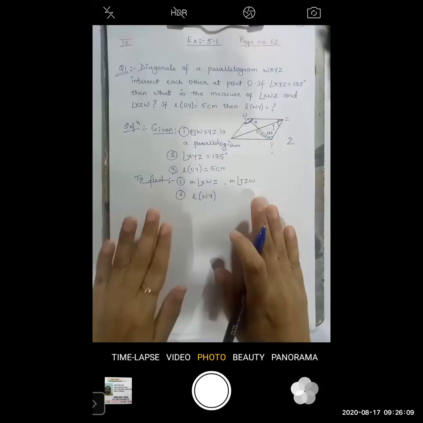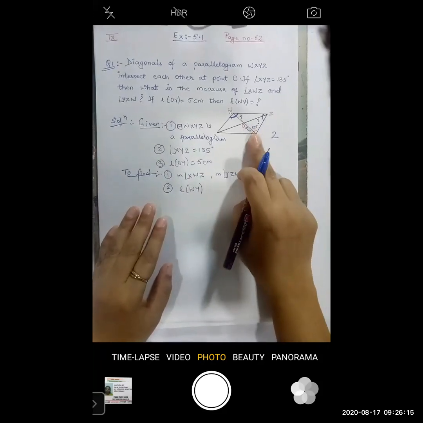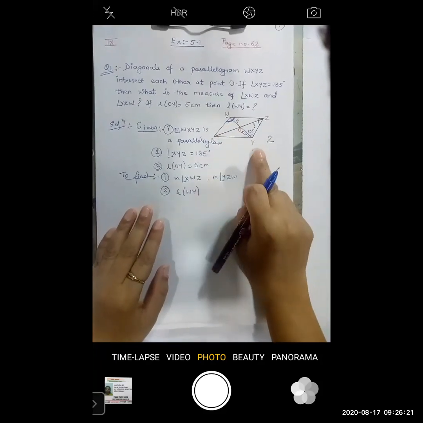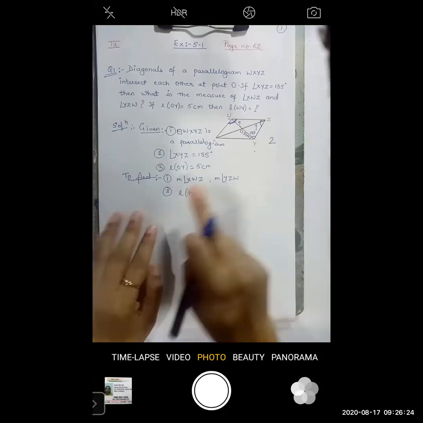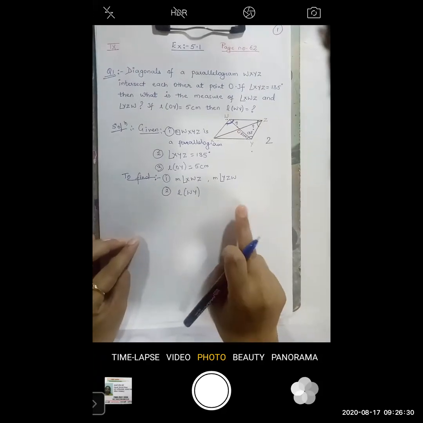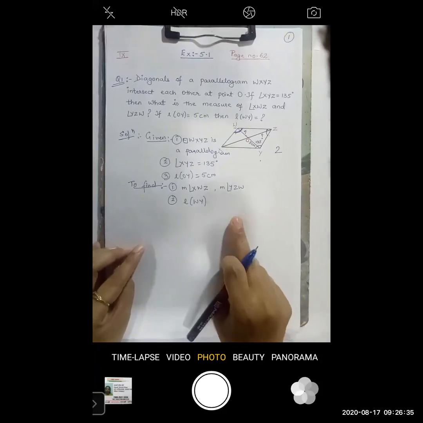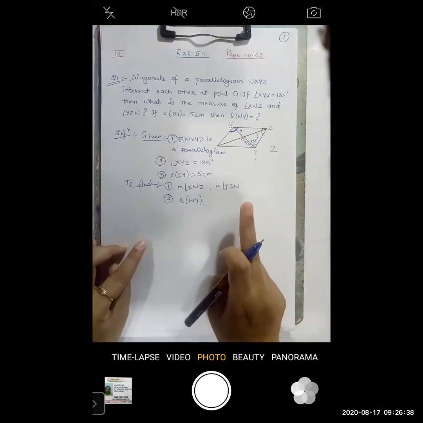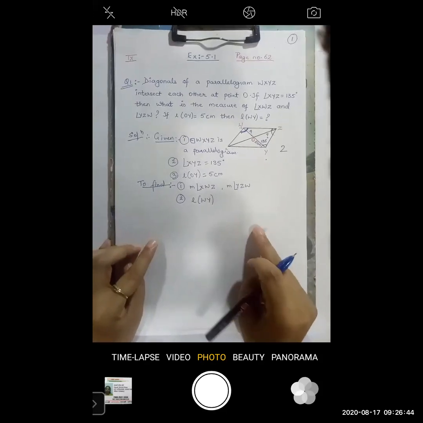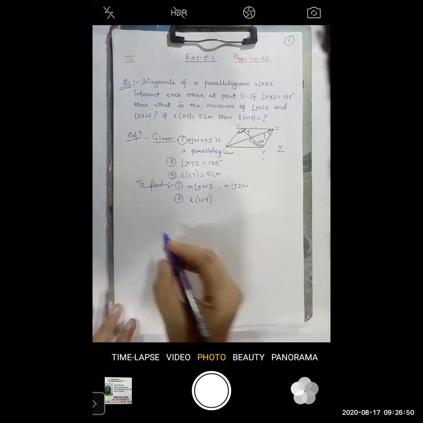In Maths 2, in the geometry part, drawing of the diagram is very, very important. Giving the names, that is the nomenclature, is also very, very important. At the same time, when you solve the question, writing the reason is very, very important, because when you write the reason, it is understood that you are clear with the concept. Otherwise, if you just write the answers and don't write the reason, the teacher will not understand where you got these answers. So let us start.